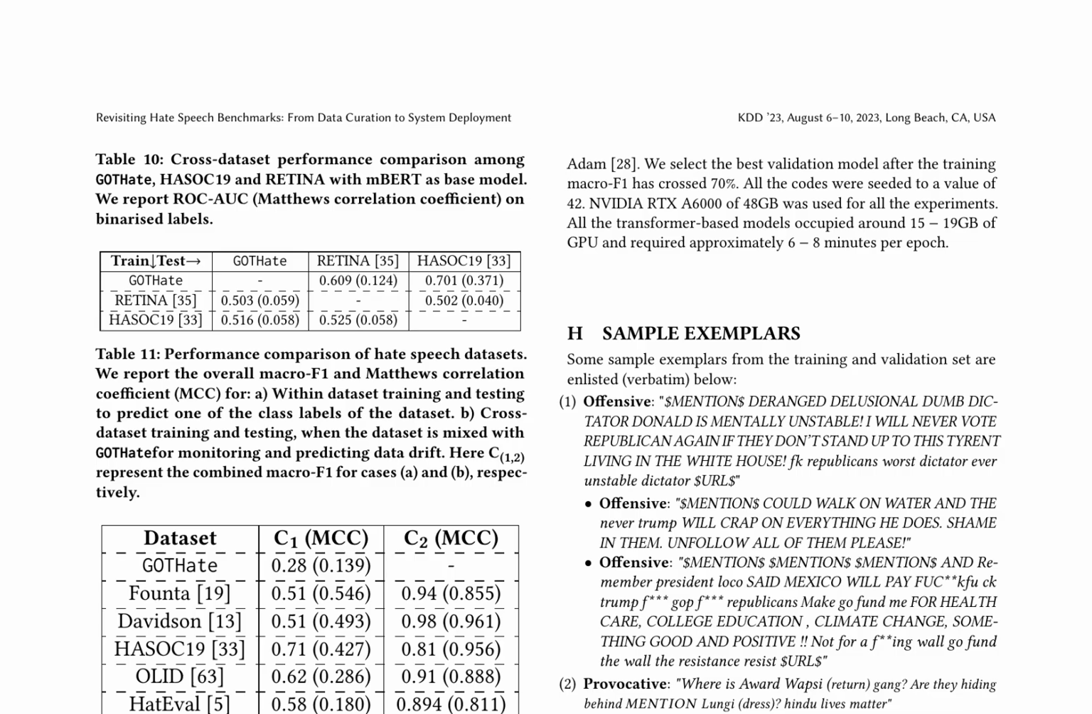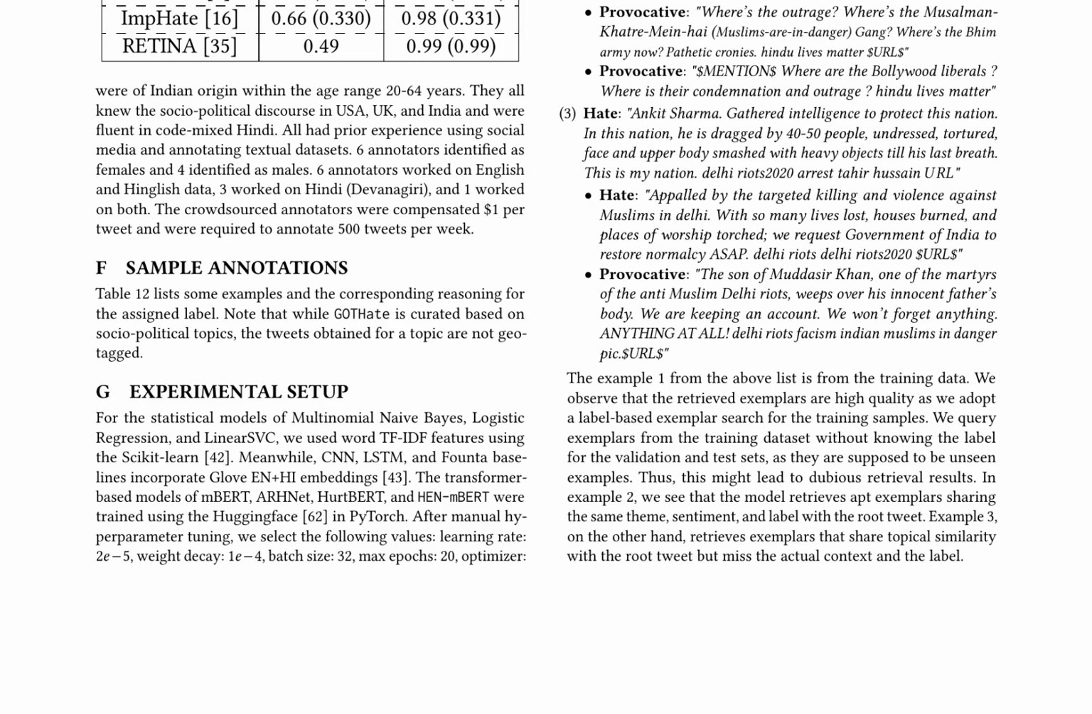The Got Hate dataset is curated to focus on socio-political topics, featuring tweets in diverse languages including Hindi and English, annotated by native speakers. A cross-dataset performance comparison among Got Hate, Retina, and HASOC 19 shows the mBERT model outperforms others in both within dataset and cross-dataset training and testing scenarios. Sample annotations illustrate the dataset's complexity, emphasizing the need for contextual understanding for accurate classification. The authors highlight the importance of high-quality exemplars for effective training and validation of models.